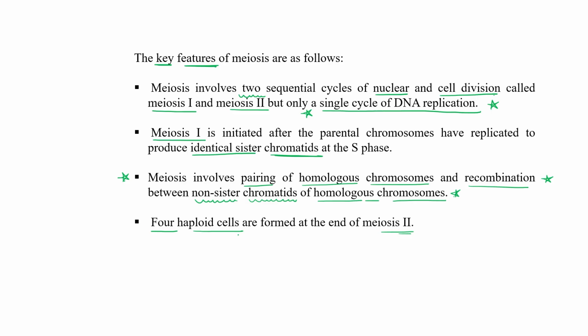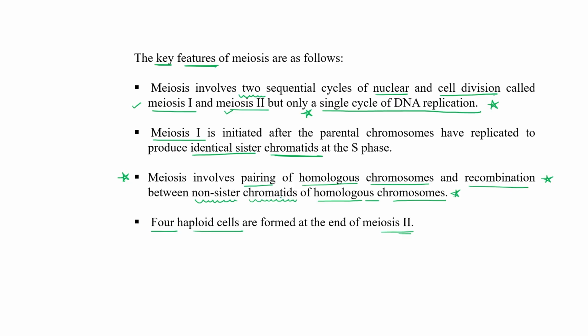So, first point: meiosis involves two sequential cycles of nuclear and cell division, known as meiosis 1 and meiosis 2, but only a single cycle of DNA replication. Number 2: meiosis 1 is initiated after parental chromosomes have replicated their DNA to form identical sister chromatids at S phase, and meiosis involves pairing of homologous chromosomes and recombination between non-sister chromatids of homologous chromosomes.